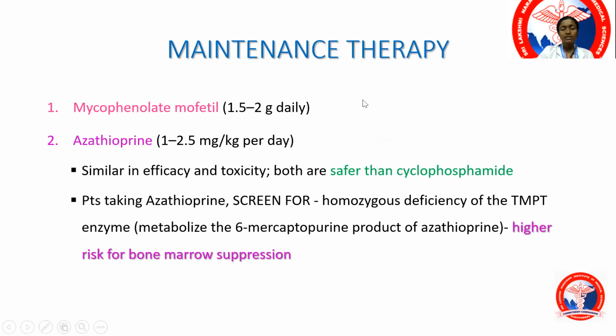Now, maintenance therapy, azathioprine or mycophenolate. This is specifically for lupus nephritis. Azathioprine or mycophenolate mofetil. Mycophenolate mofetil is given as a dose of 1.5 to 2 grams. Azathioprine is 1 to 2.5 milligrams per kg per day. Azathioprine is safer compared to cyclophosphamide. The disadvantage of all of these immunosuppressive or cytotoxic agents is bone marrow suppression.